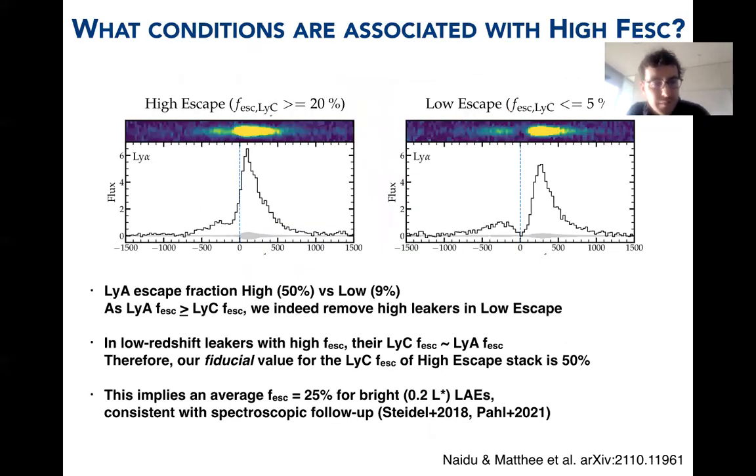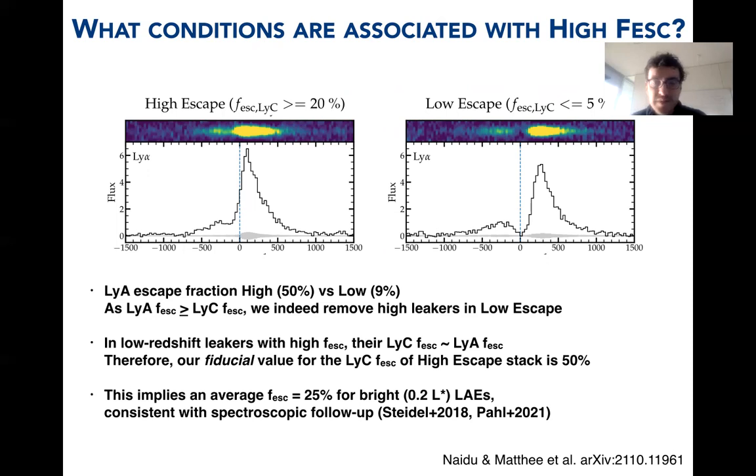We stacked both subsets to see what differences are associated with a high or low escape fraction of ionizing photons. I want to stress, you really need to separate galaxies based on Lyman-alpha line profile in order to do this at high redshift. Because if you separate galaxies by detection of Lyman-continuum flux at high redshift, I think you tend to select fortunate sightlines in the intergalactic medium, which has nothing to do with the galaxy. The Lyman-alpha profile actually traces the escape fraction in the ISM of the galaxy, and the CGM probably as well.